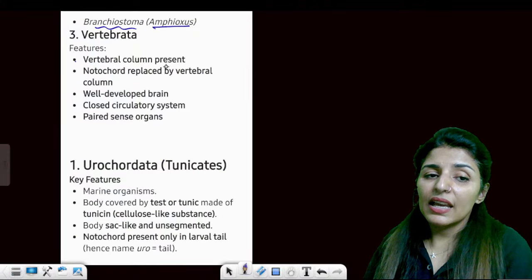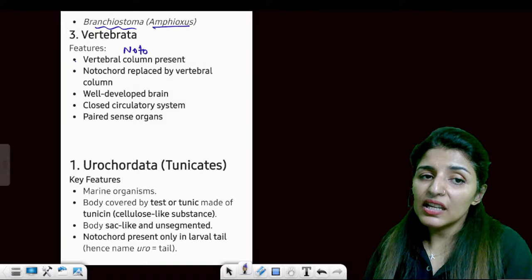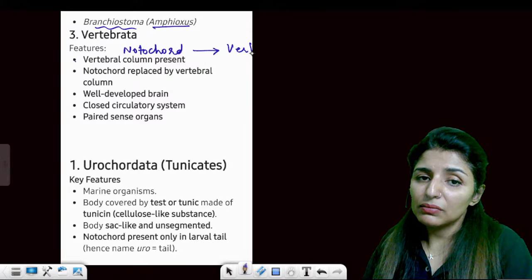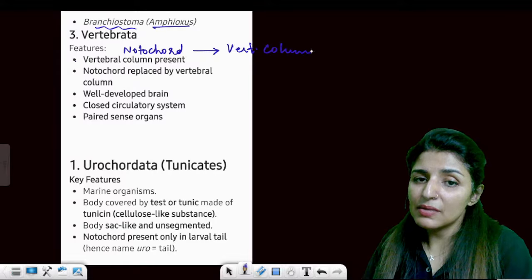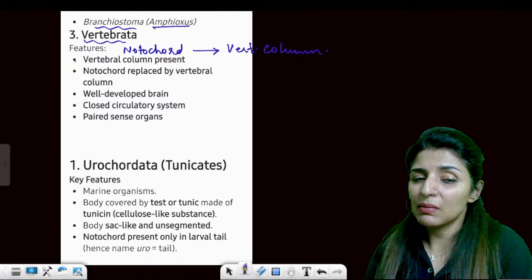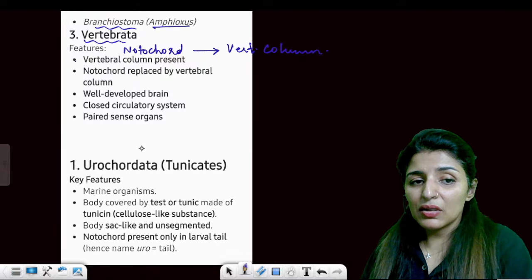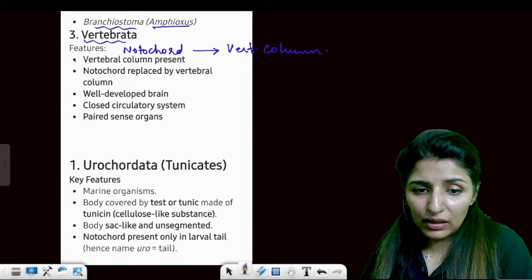Now vertebrates, in this the notochord becomes the vertebral column. It gets modified into the vertebral column. That is why the name is Vertebrata. Now see, Vertebrata and Urochordata,